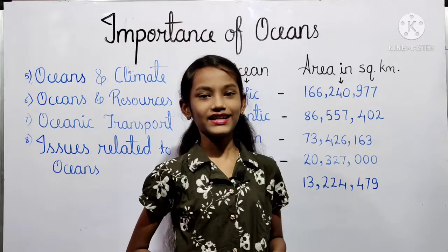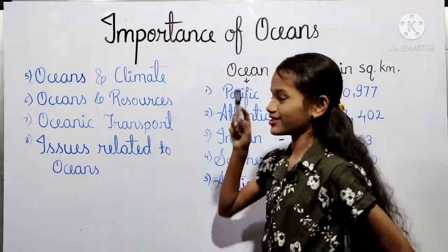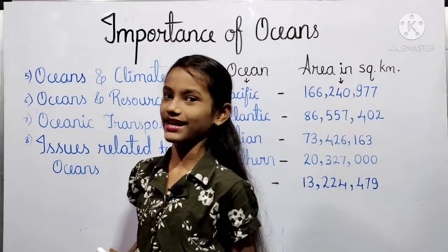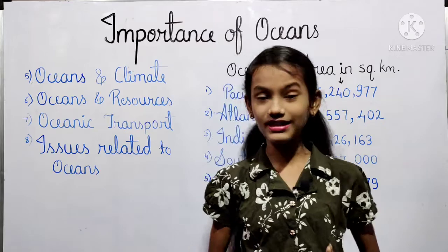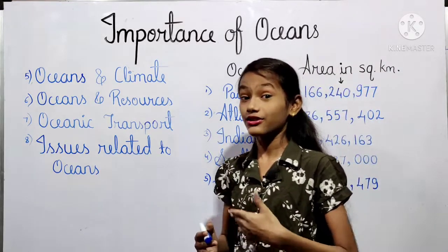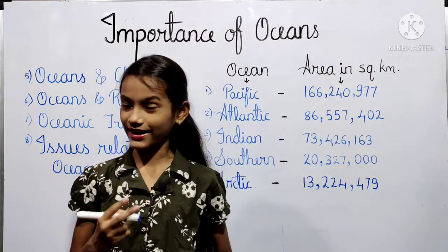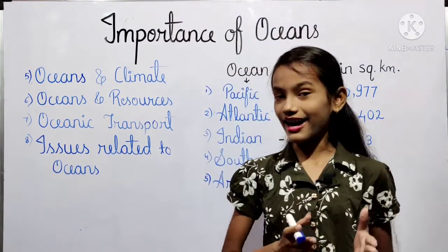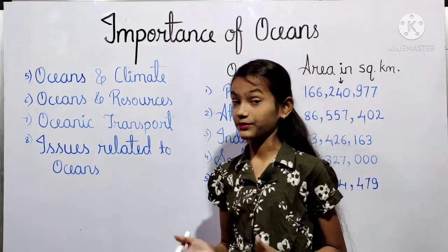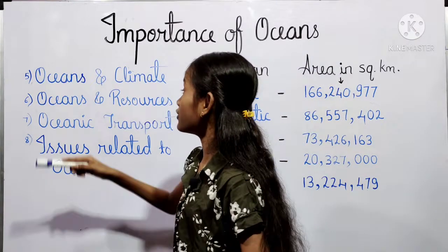And let's begin with our lesson, that is Importance of Oceans. This chapter is of 6th standard and its subject is geography. Importance of ocean means Mahasagar ka Mahatva. So this chapter consists of two parts and we have already completed our first part. Now we shall begin with our second part. So the second part consists of 4 points.